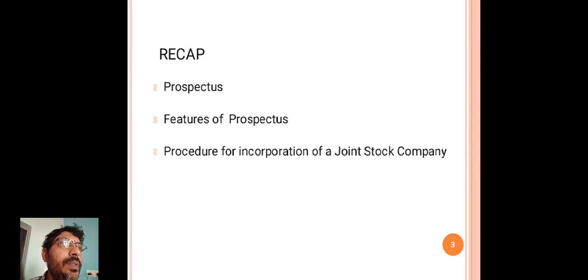It contains the rules and regulations, the names of directors, the types of shares and the types of debentures issued, the rights of shareholders, the list of directors and their powers and remunerations.